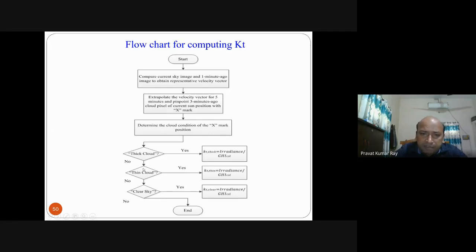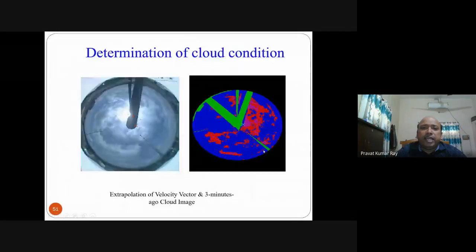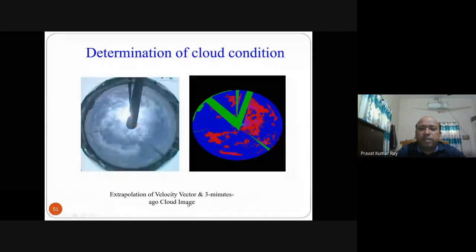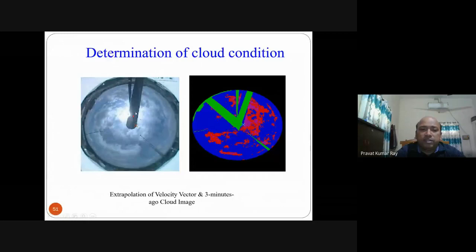If this X mark falls on thin cloud, then this value is KT thin. If it falls on clear sky, then you can find out KT clear. In this way, you can find out so many KT values. So this is one of the figures, extrapolation of velocity vector and 3 minute ago cloud image. Means if this is the cross mark, then it moves in this way. So this is the representative velocity.